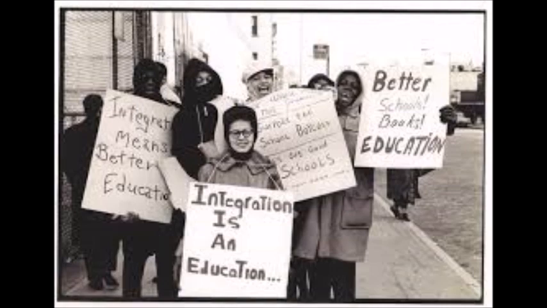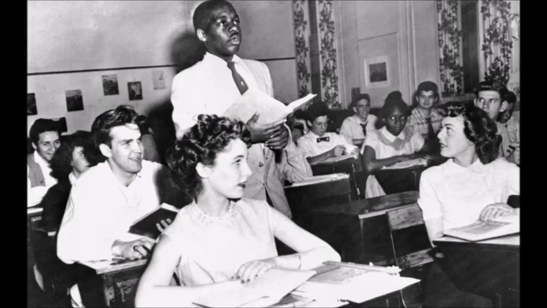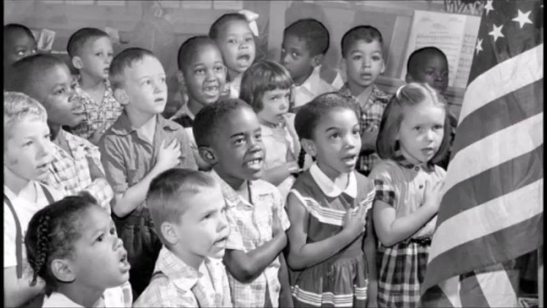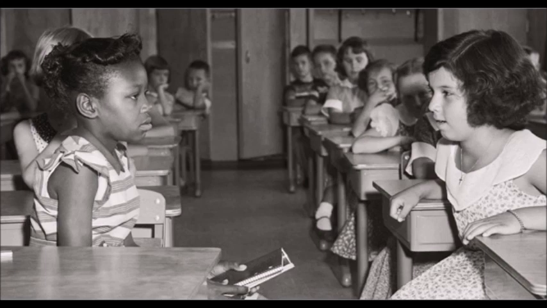What many do not know is that the Brown v. Board of Education case was not just the case of Brown v. Board of Education. It was named Brown v. Board of Education when it was in the U.S. Supreme Court, but it was many cases combined because they were all fighting for the same thing, which was school integration. The case was finally over on May 17, 1954. The court decided that school segregation was illegal and schools should be integrated, and all students should have the same opportunity. This would change the American school system forever.